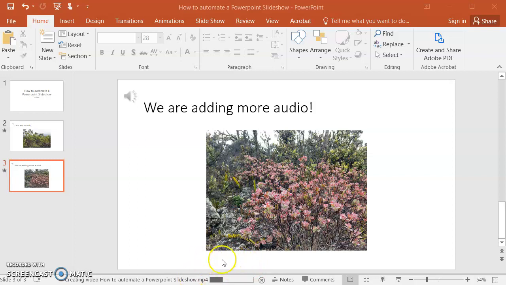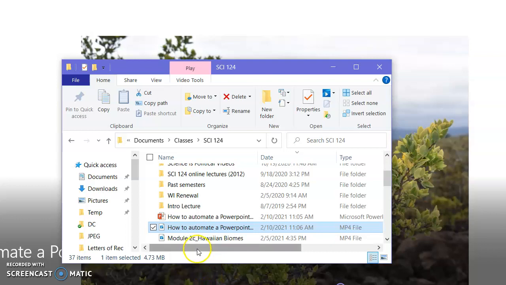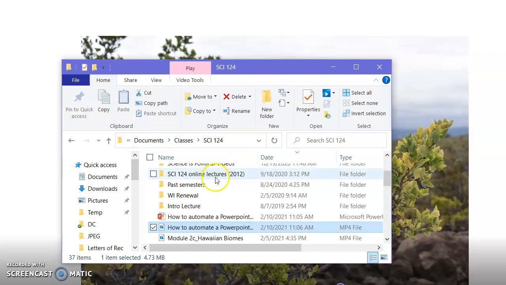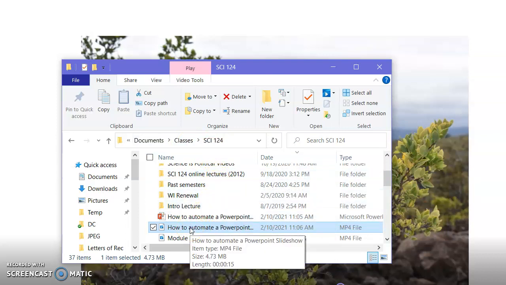Once you've done this, the bar here at the bottom will show as it saves your video. The longer your PowerPoint presentation is, the longer it will take to convert it from a static slideshow to a video. So just be patient while that happens. The video that you create will show up in the folder that you have put it in, and it will work like any other video.